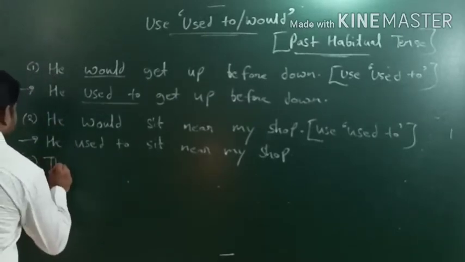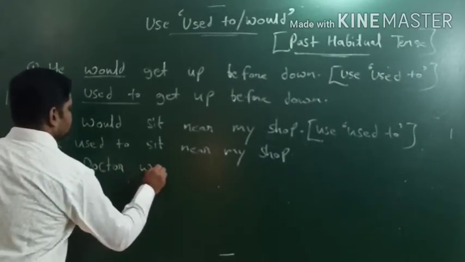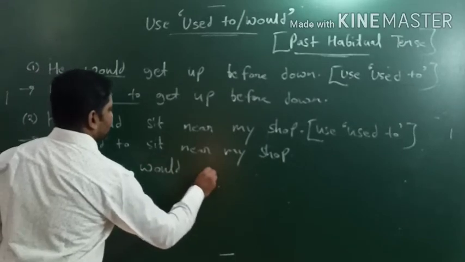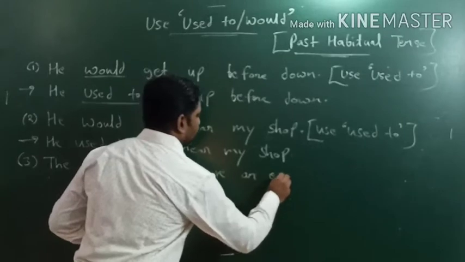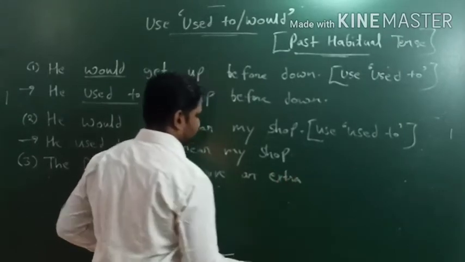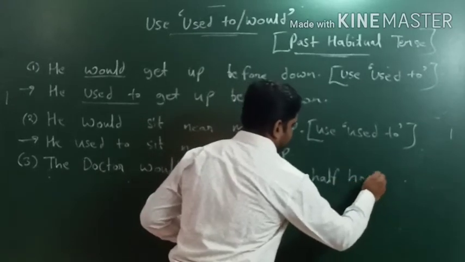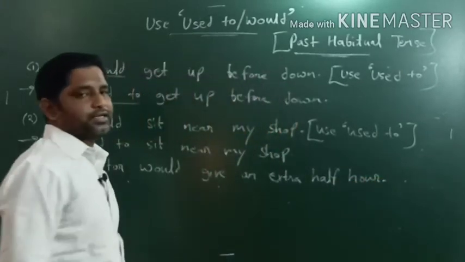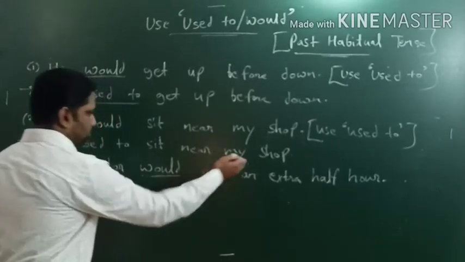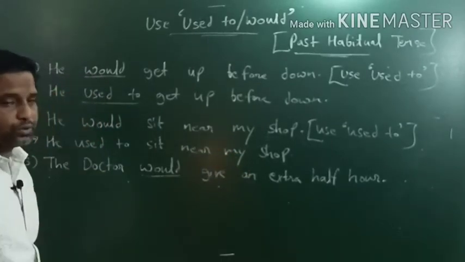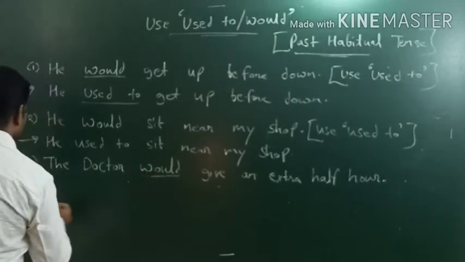The doctor would give an extra half hour. Okay, in this sentence would is given, and suppose in bracket we get used to, so how will we do that? It's quite easy. In place of would we will use used to.